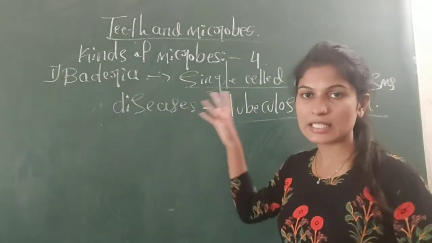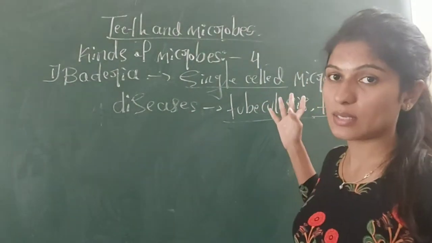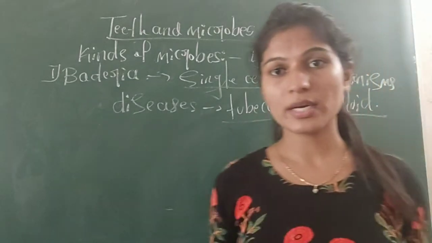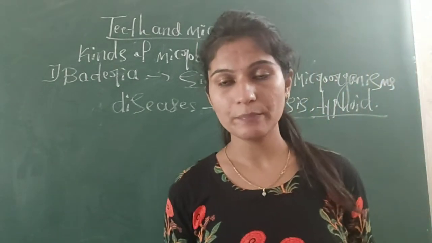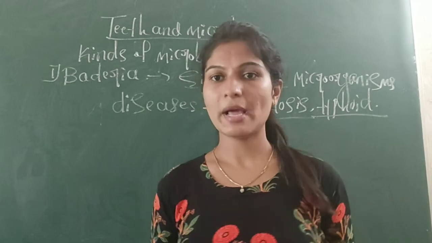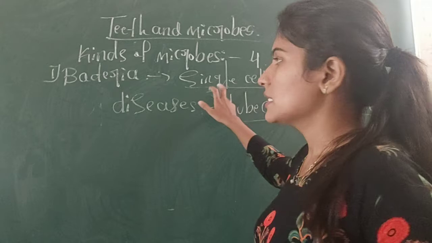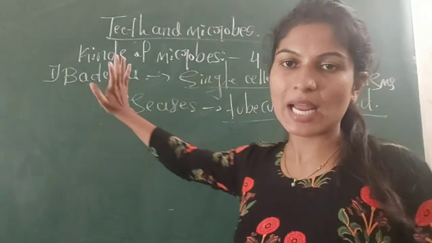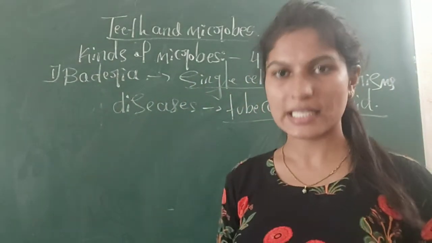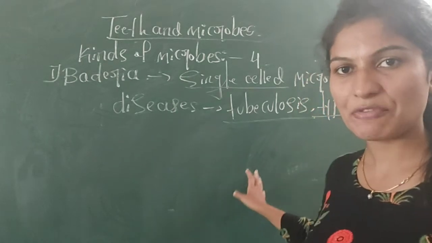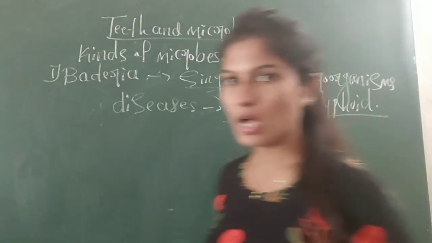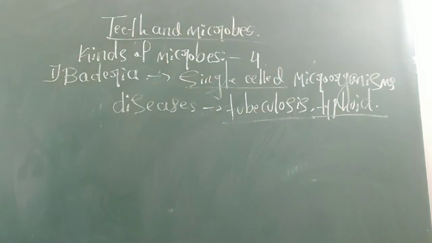First, these are single-celled microorganisms. Why do we call them microorganisms? Because we cannot see them with naked eyes, but through the microscope we can see them. And bacteria cause diseases like tuberculosis, diphtheria and typhoid. So this is about bacteria.